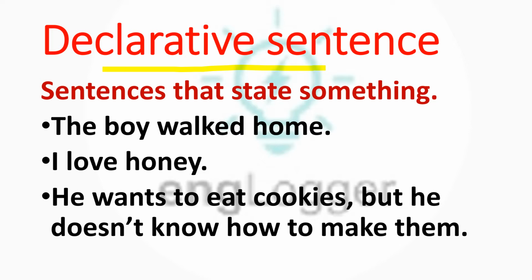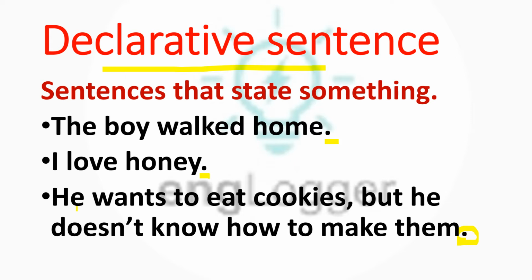Okay, now I have three examples. The boy walked home, which ends with a full stop, gives information about the boy. I love honey, just giving information or telling about you, what you like. Next is, he wants to eat cookies, but he doesn't know how to make them, and it ends with a full stop. So the sentences end with a full stop, giving information about something or stating something.